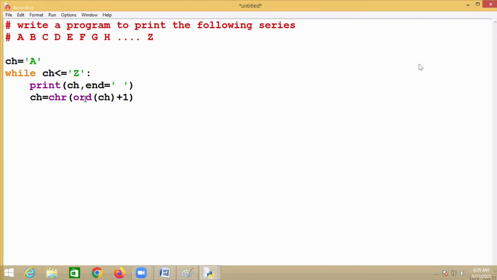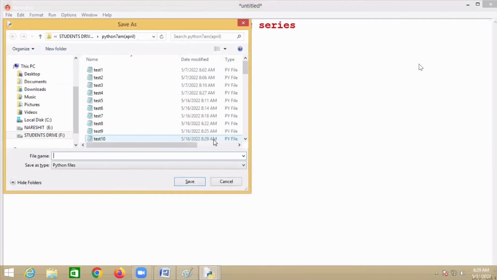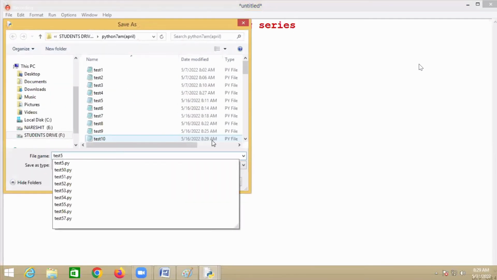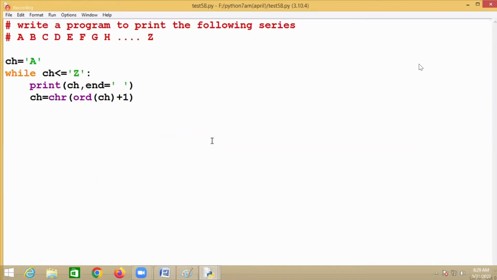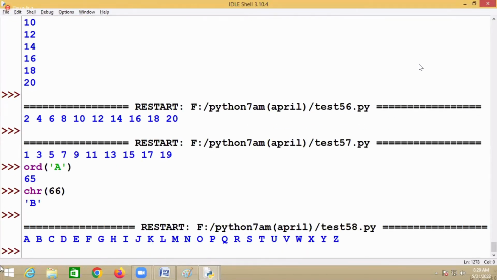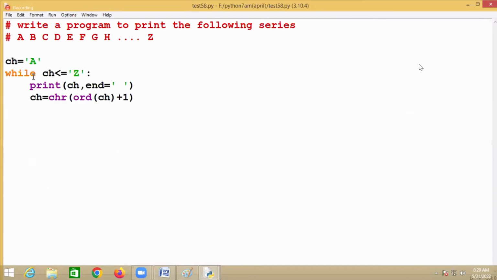Then print B. Now B's ASCII value is 66, and 66 plus 1 becomes 67. The character of 67 is C. Now C is less than or equal to Z? Yes. So this will print all the alphabets from A to Z. If you run this, now you can see all the alphabets from A to Z.